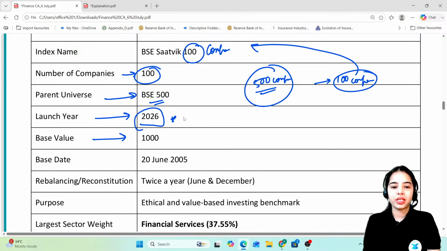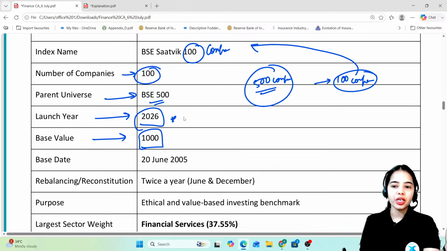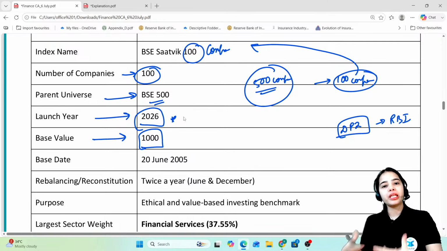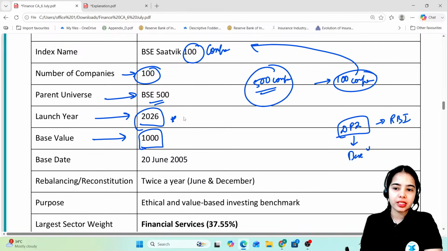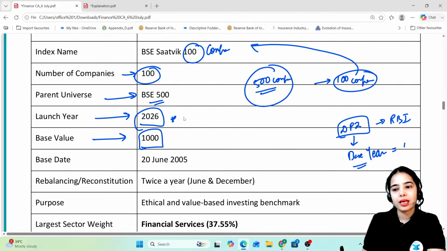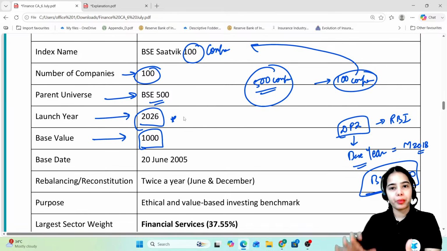The base value, it is important, the base value is 1000. Like when we are doing the digital payment index, the digital payment index is the index of the Reserve Bank of India to show us the deepening and the penetration of the digital payment. It has a base year. What is the base year, if anyone can tell me? What is the base year of digital payment index? It is March 2018. And what is the base value? It is 100. So against the base value, all the other years, all the other values are compared, okay?